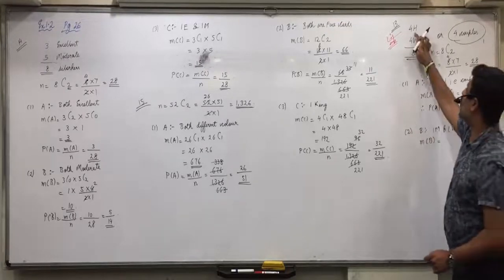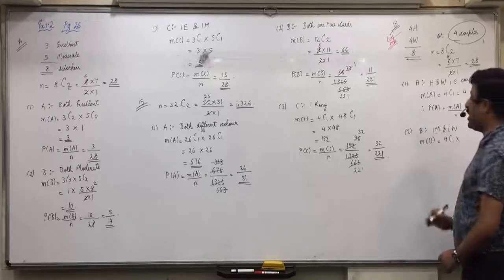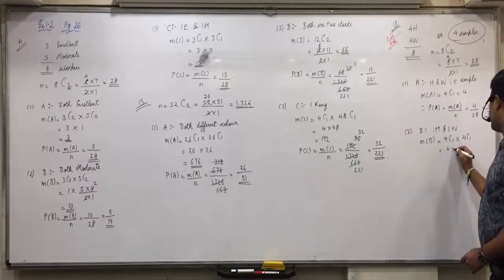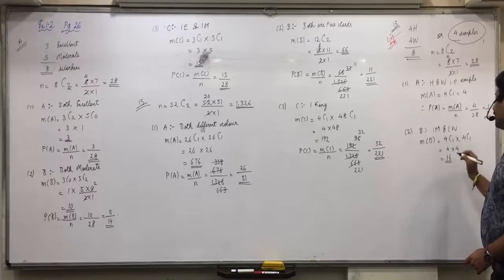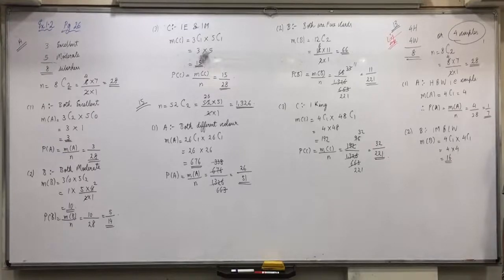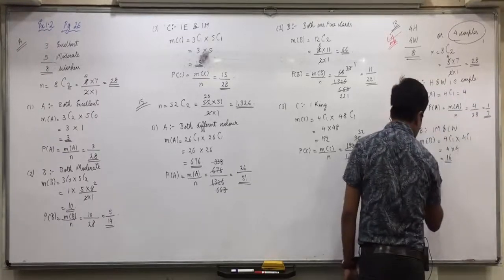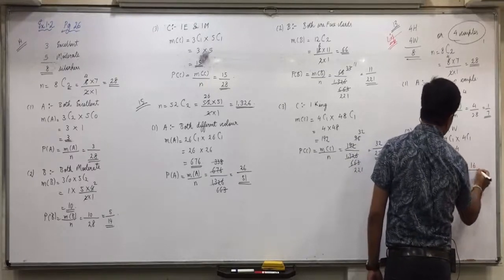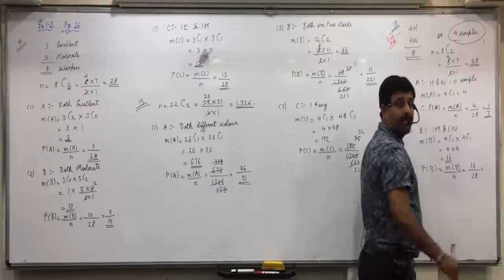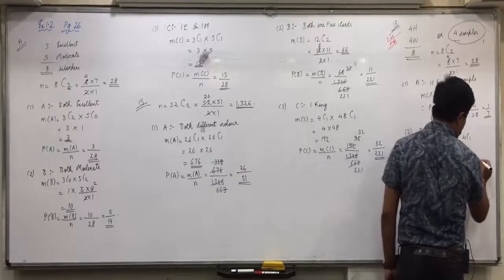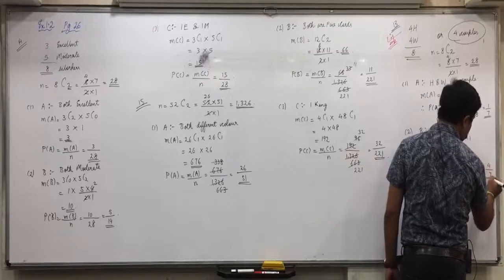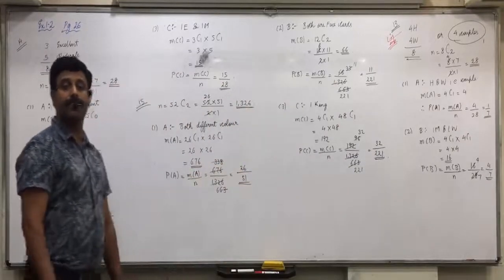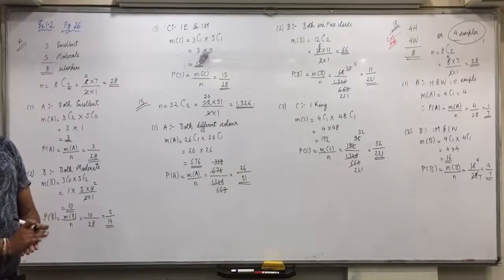One man means 4C1, and one woman means 4C1. 4 into 4, that is 16. And P of B will be equal to M of B upon N, 16 by 28. 4 into 4 is 16, 4 into 7 is 28, so 4 by 7. Is everyone clear with this?